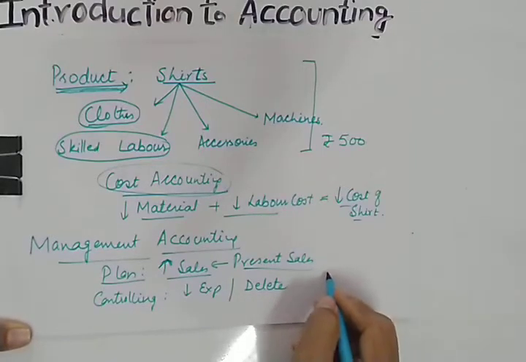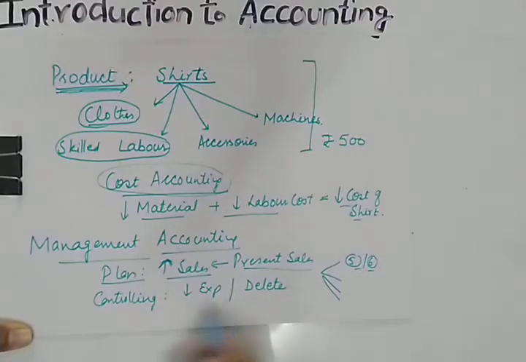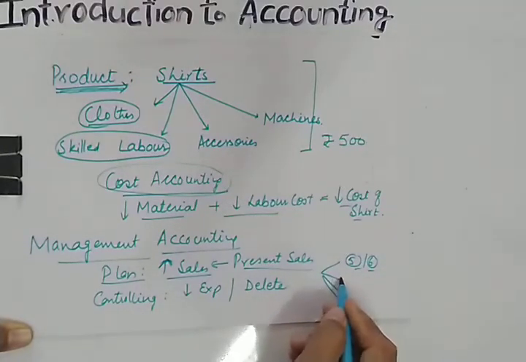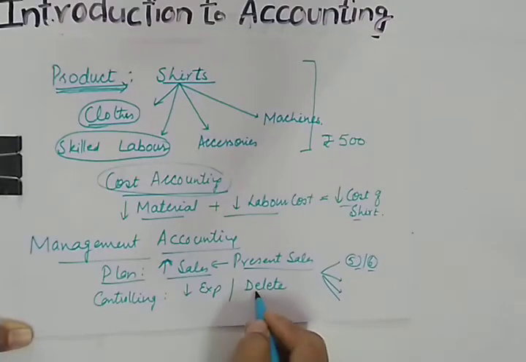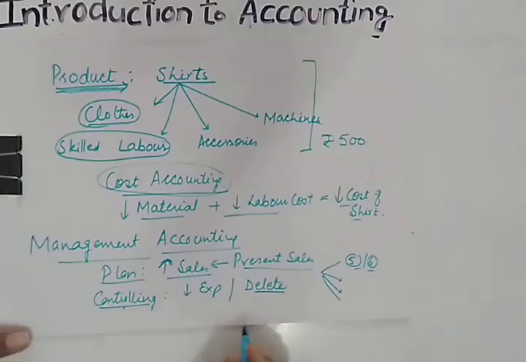For example, they are producing 5 or 6 items. Which product line to continue, which product should be continued and which should be deleted, this is the decision of the management. So for all that, we need to prepare various statements.